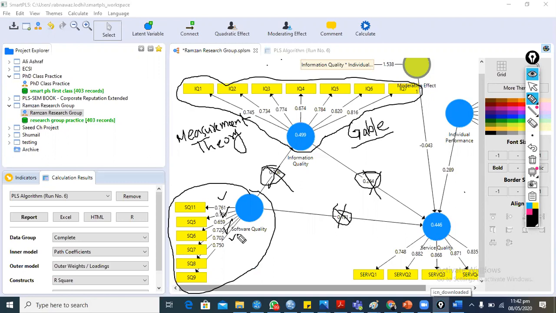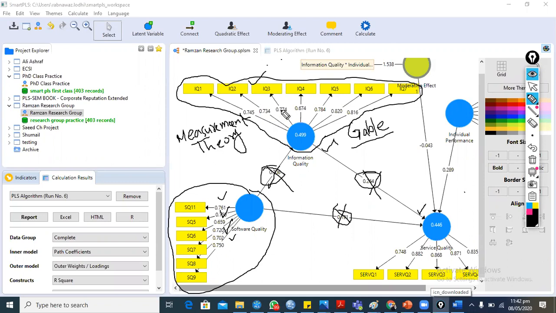There are two types of model in structural equation modeling, outer model and inner model. We are not saying that information quality will increase service quality. We are only talking about whether the instrument measures are showing reliability and validity or not. So this is the first step in structural equation modeling.